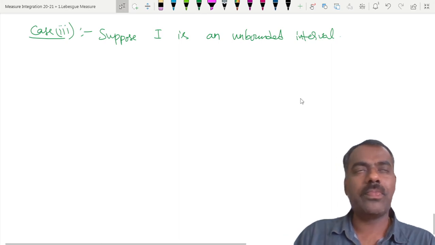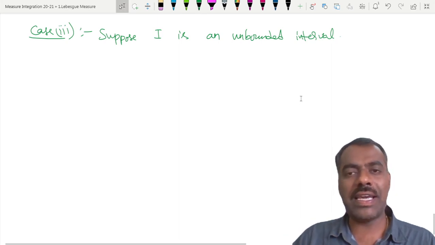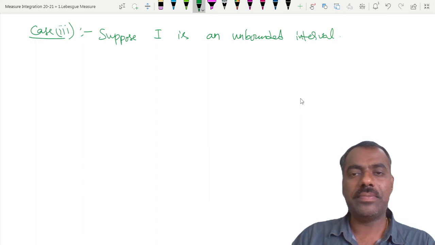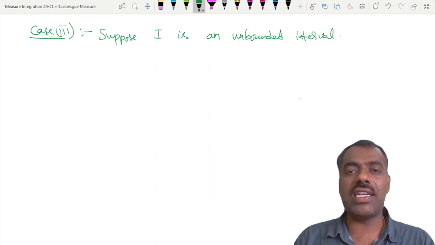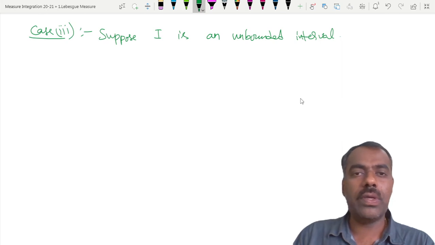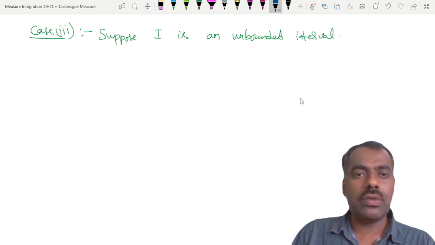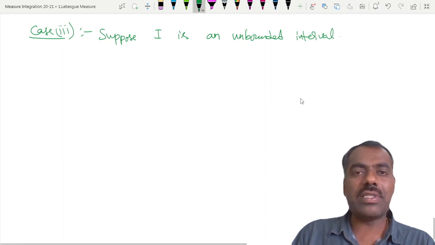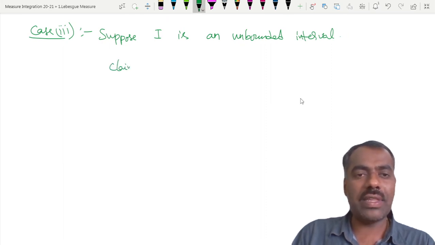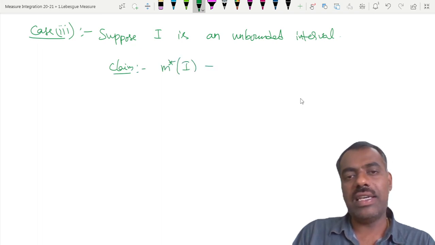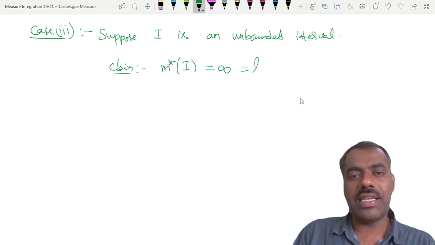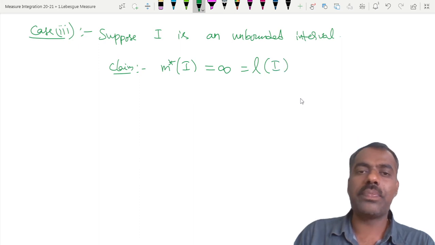Because if the length is finite, we say it is a bounded interval, right? So in this case, we want to show that m star of I is also infinite. So we claim that in this case, m star of I is infinite, which is the same as the length of I, right?